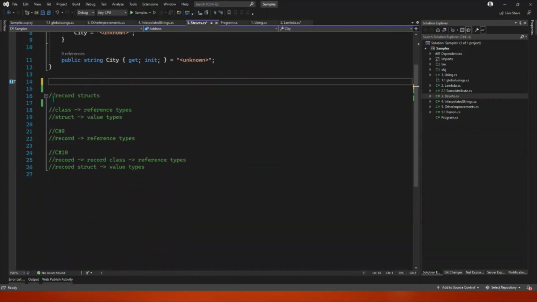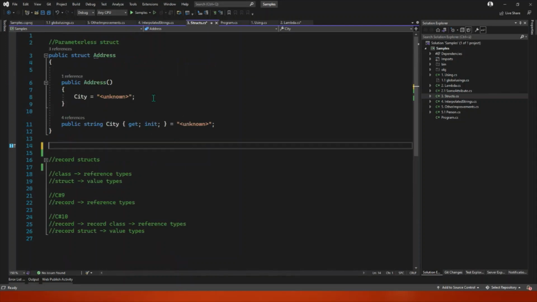And we also need the bracket here. So this is new, right? And this is new because up until, I don't know, C# 9, we couldn't have parameterless constructors. What was happening is that every struct has an implicit constructor that was public and parameterless, and we couldn't actually override it. It was used to set all fields to the default value. So this was impossible. Now it is, and we'll check in a minute why it's useful.